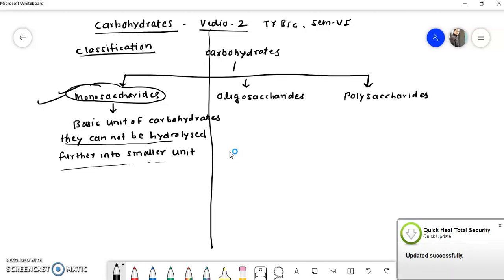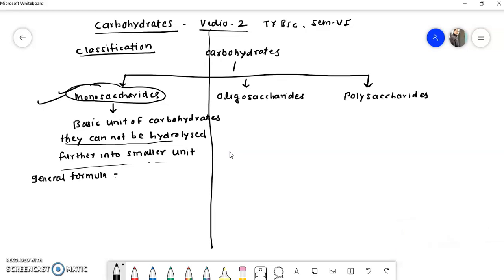The general formula of these monosaccharides is CnH2nOn, where n varies from 3 to 9, and they cannot be hydrolyzed into smaller units as they are the simplest unit.